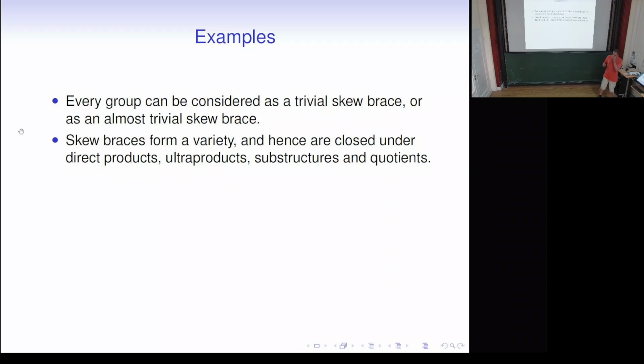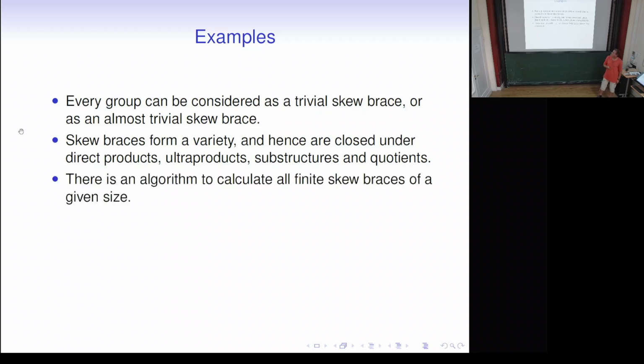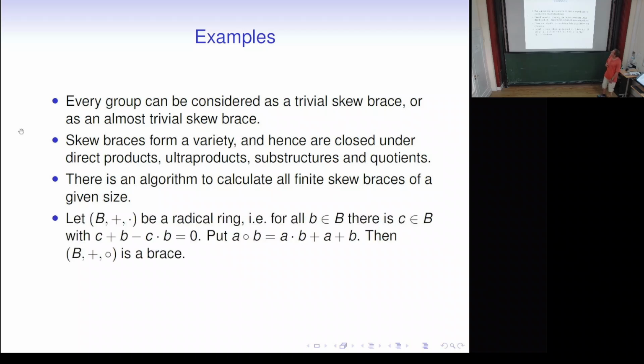They form a variety, so they're closed under the usual operations. There is an algorithm, and that's the only time I'm going to define the word algorithm in my slides, to calculate all the Skew braces of a given size. If we have a radical ring, then we can define a circle operation by A times B plus A plus B, and with that operation we get a brace.